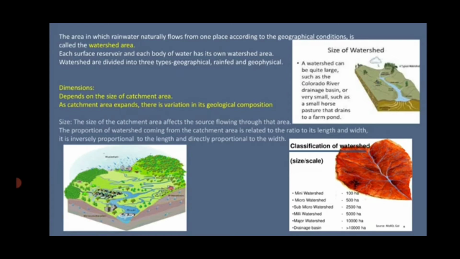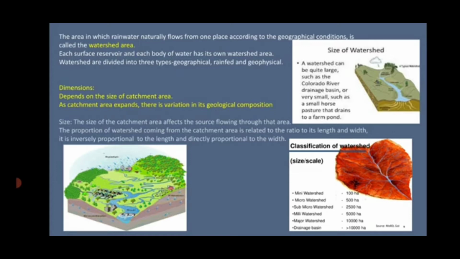A river gets its water from the rain. The area from which the rainwater flows into the rivers or into a tributary is known as a catchment area, or a watershed area. Each surface reservoir and each body of water has its own catchment area. The watersheds are divided into three types: first is geographical, then rain-fed, and the other one is geophysical.